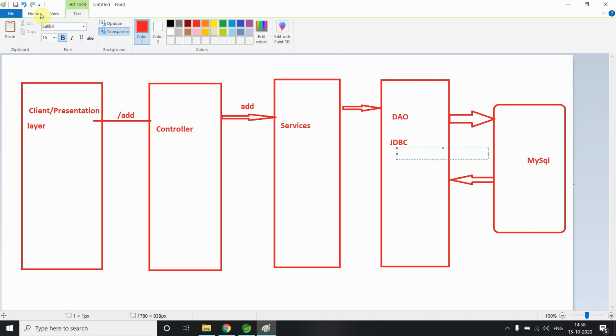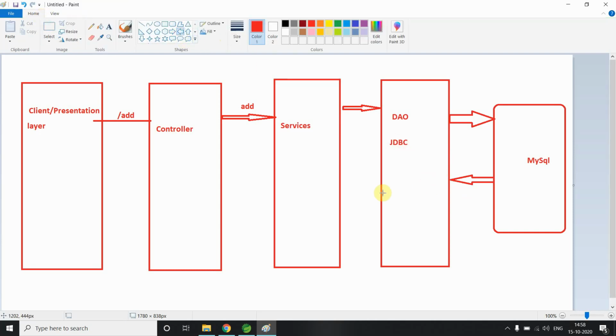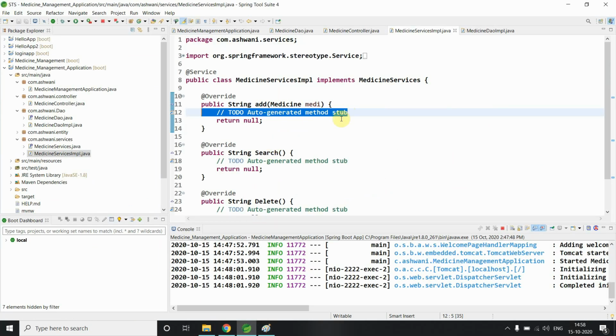So what is next? If the request comes from here, it will come again to services, and services give it to the controller, and the controller passes that result to the presentation layer, and the presentation layer will display that information in a presentable way. In our next video we will implement this, and it will return some result.